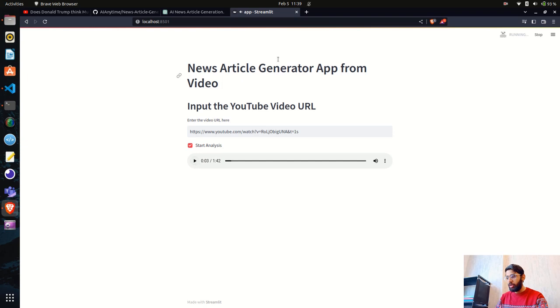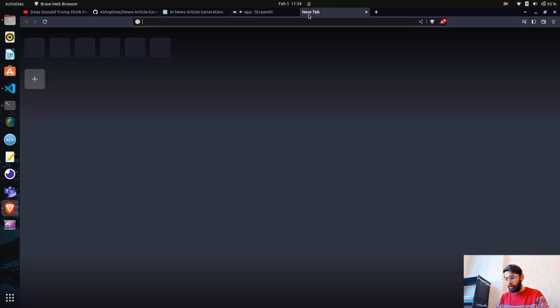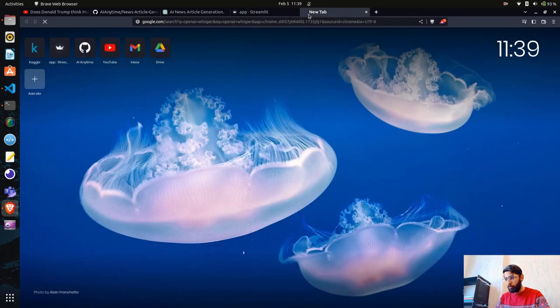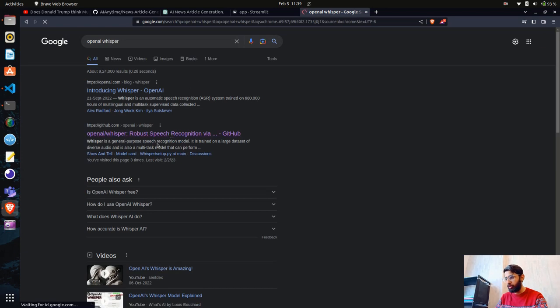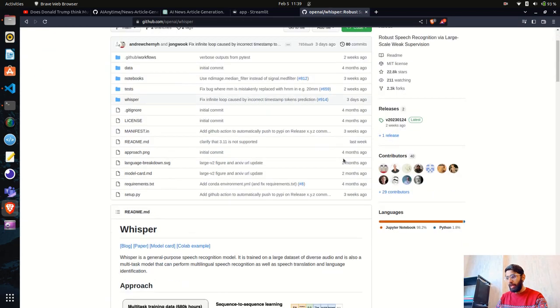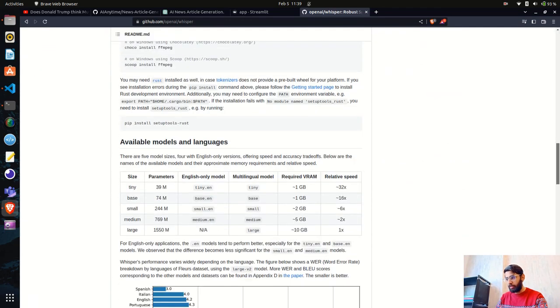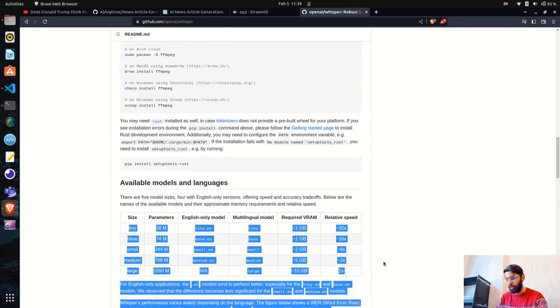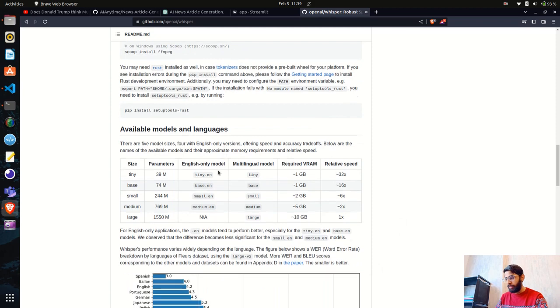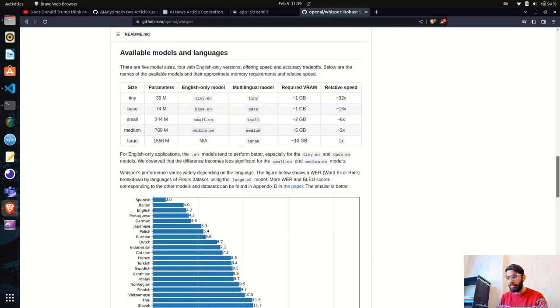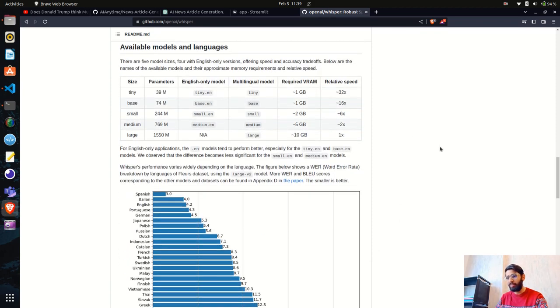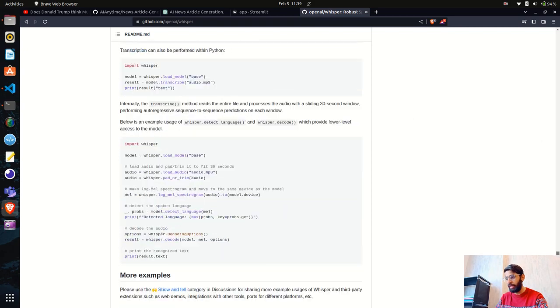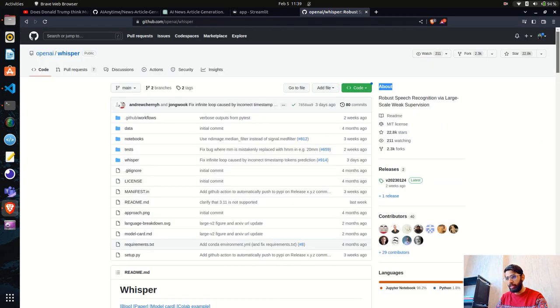Perfect. So if you don't know about Whisper much, you can search for OpenAI Whisper and go to their GitHub repository, and you can read the documentation here. They have a very neat and clean documentation. I was talking about these 5 different models. You can read it here. They have different models with different trainable parameters and the relative speed and all these details that will help you. And this is the documentation you can use.